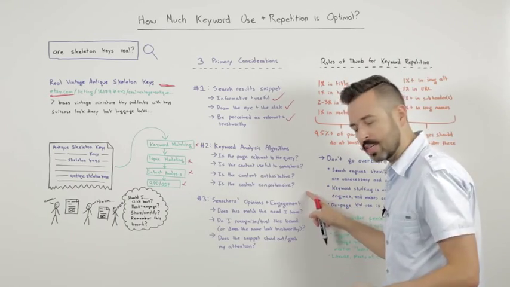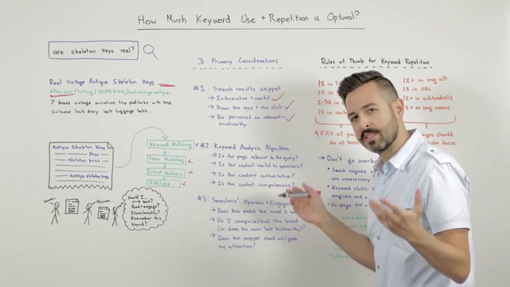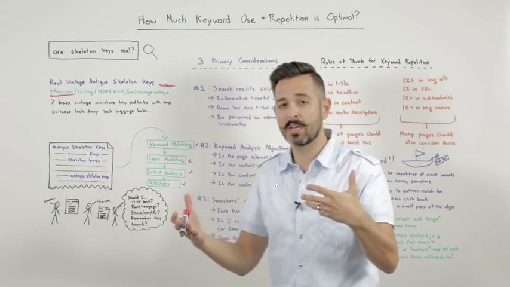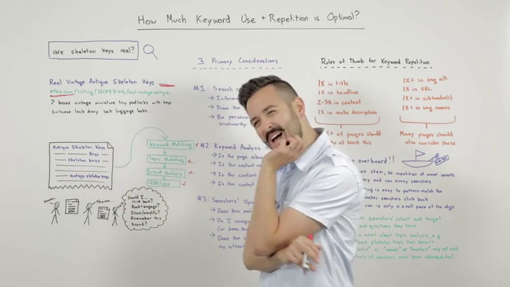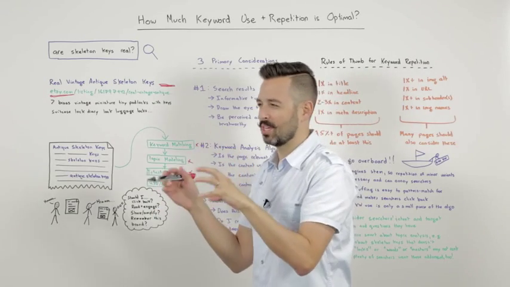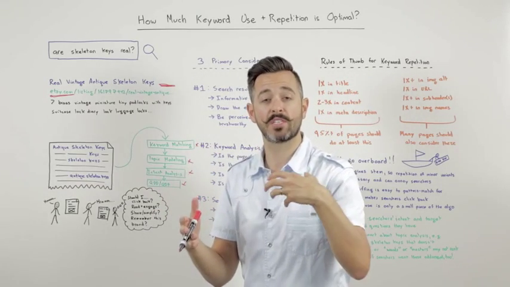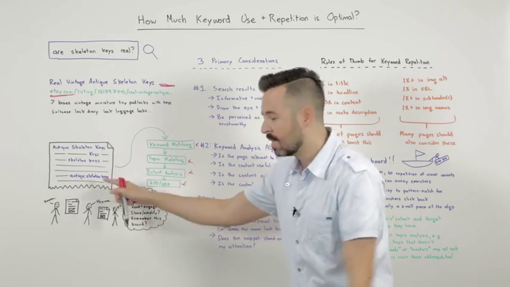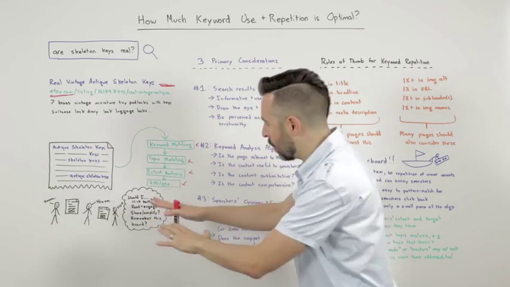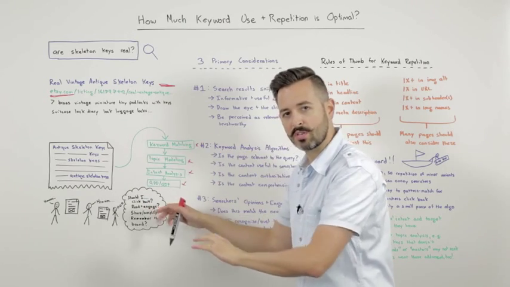The last big consideration set here is searchers' opinions and engagement. This matters a ton, because if searchers don't engage with your piece, if they go, I don't think I should click on that, it doesn't even take as long as I just took to say those words. You just make that split-second judgment as you're scanning down a page of search results about whether something is relevant to your needs or not.